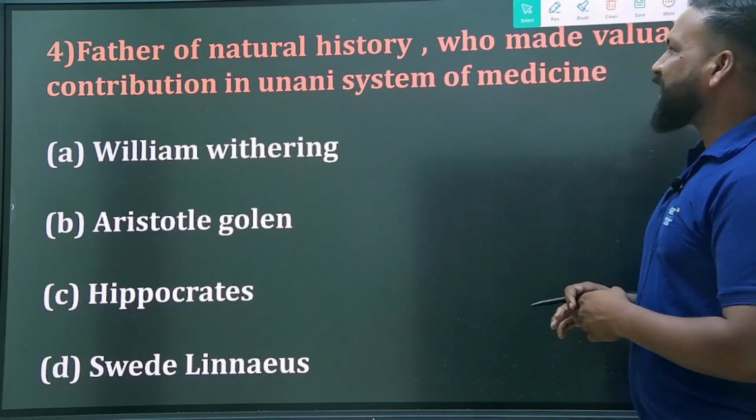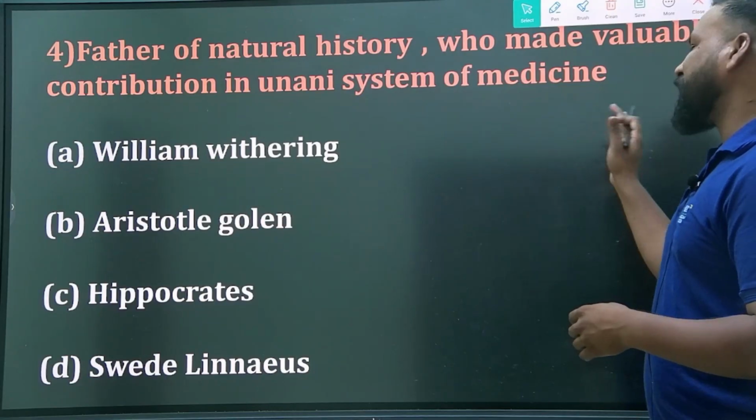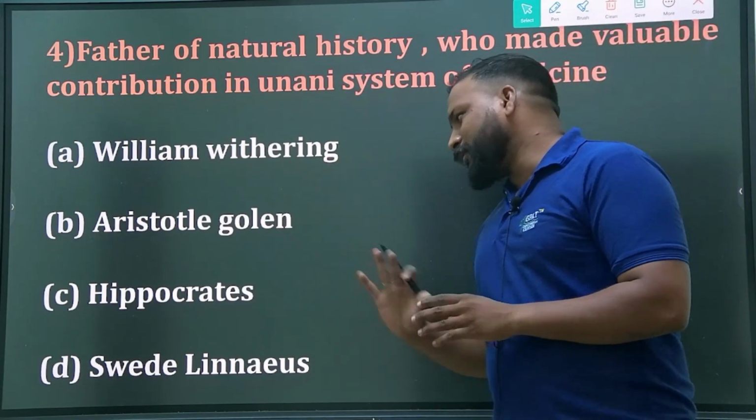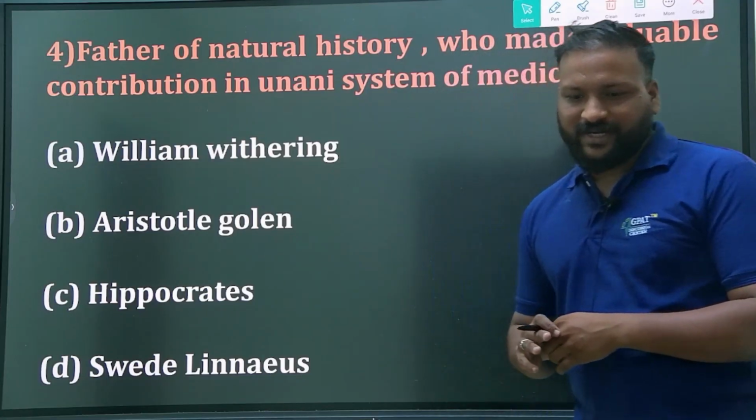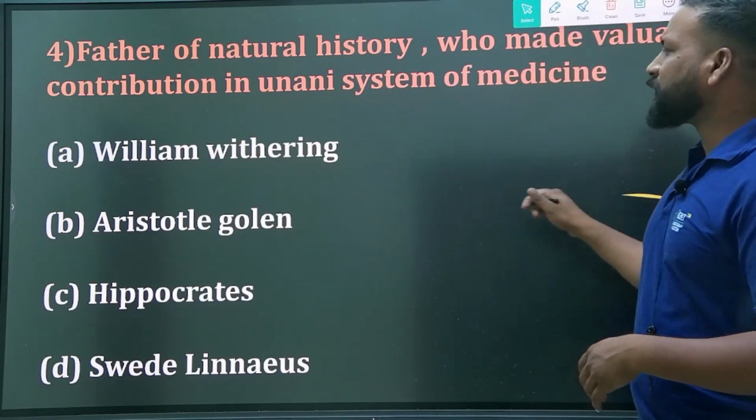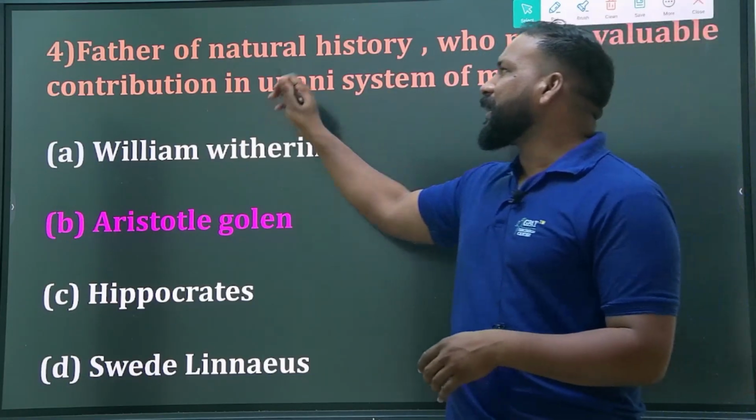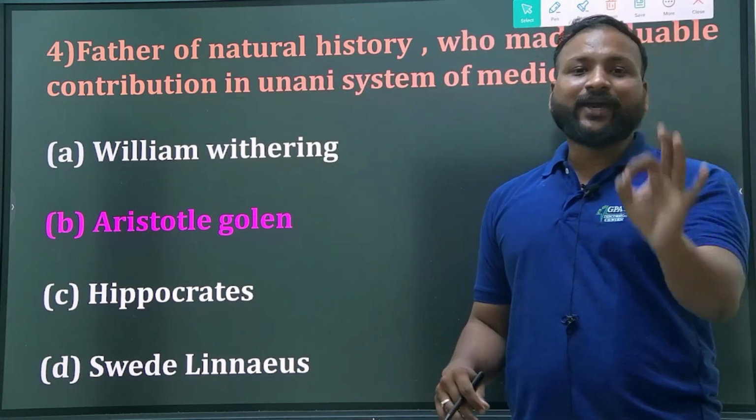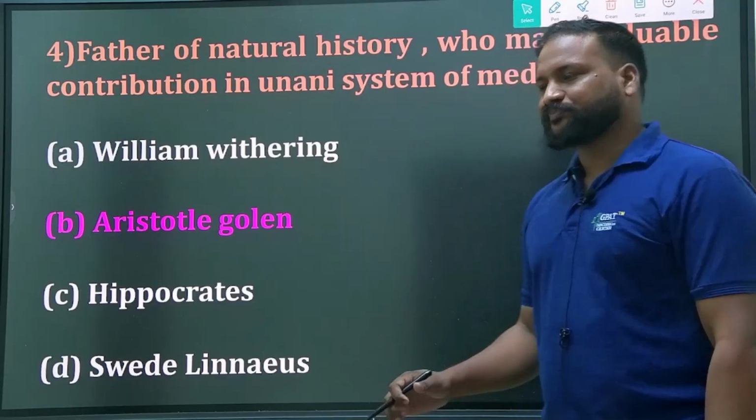Okay, so who is the father of natural history and who made a valuable contribution to the science of medicine? William Withering, Aristotle, Galen, Hippocrates, or Linnaeus? What is the right answer? So undoubtedly Aristotle, because he is the father of zoology and the father of natural history. I told you before.